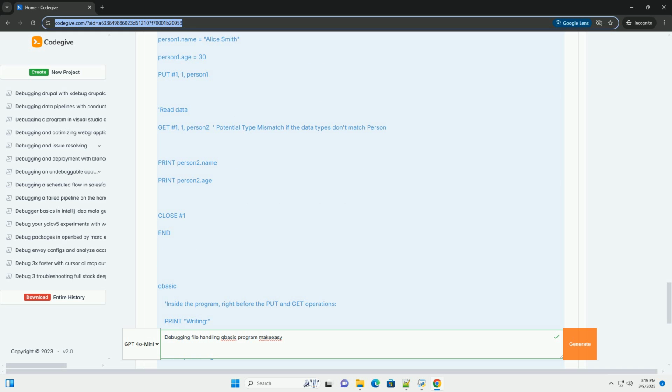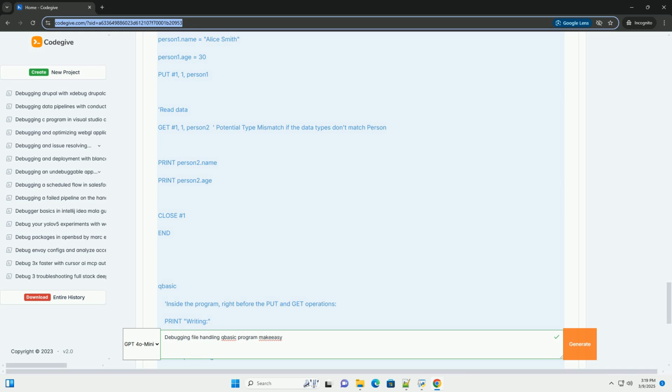For example, add print statements before and after each file-related operation, open, close, input, print, etc., to confirm they are executing as expected. Print the value of variables immediately after reading from the file to confirm it's reading the correct data.